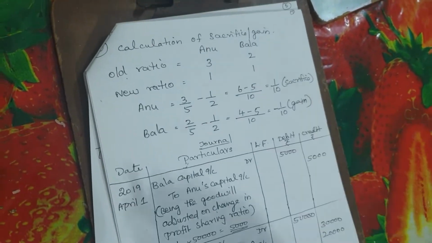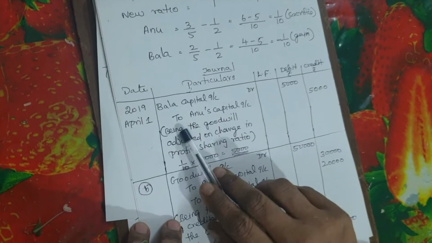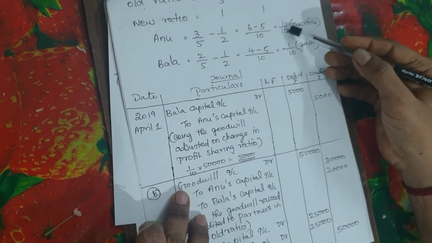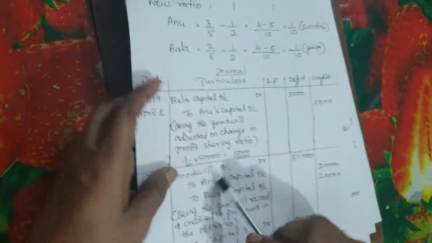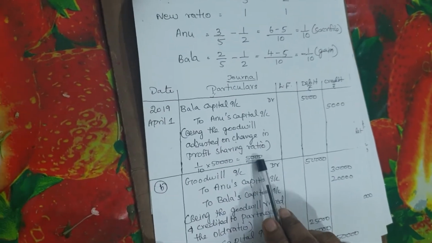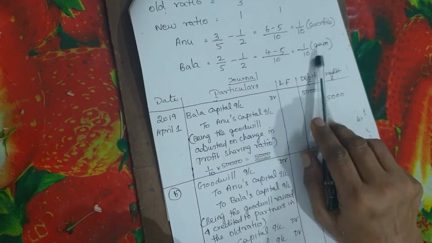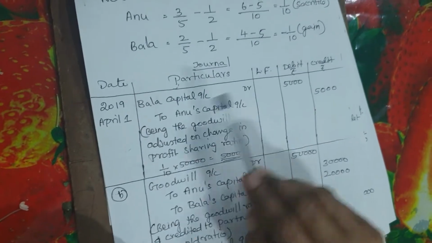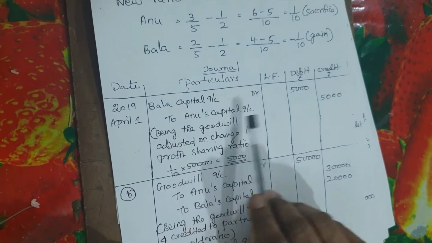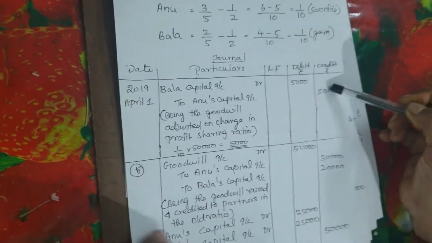So what you have to do here, Bala's capital to Anu's capital, this is nothing but 1/10 of the total value of the goodwill. Total value of the goodwill is given as 50,000. So 1/10 of 50,000 is 5,000. So Bala is gaining, so he should compensate Anu. So Bala's capital account is debited. Bala's capital account debit to Anu's capital account, 5,000.